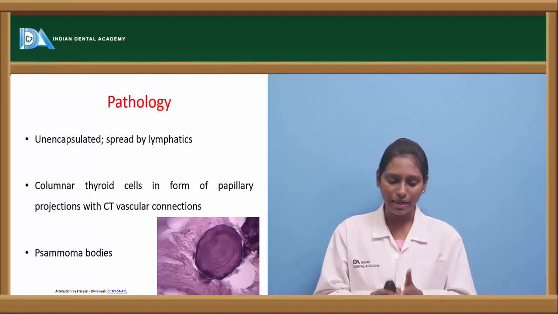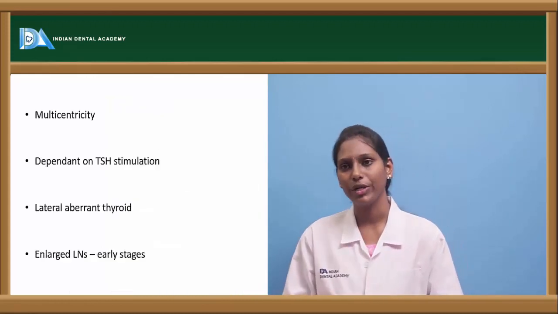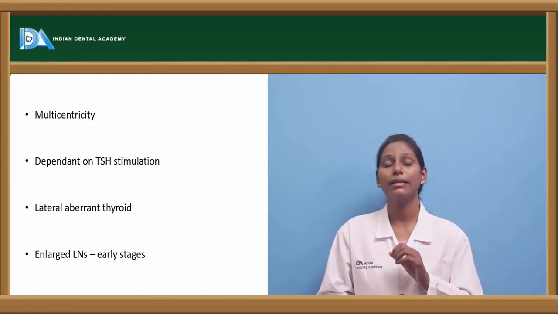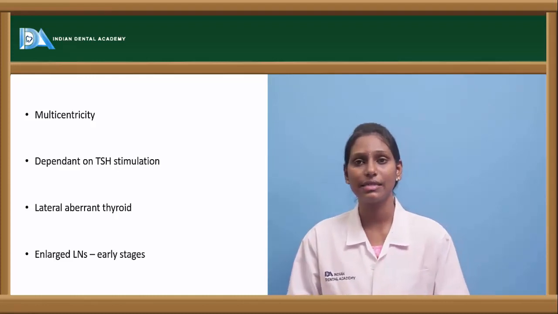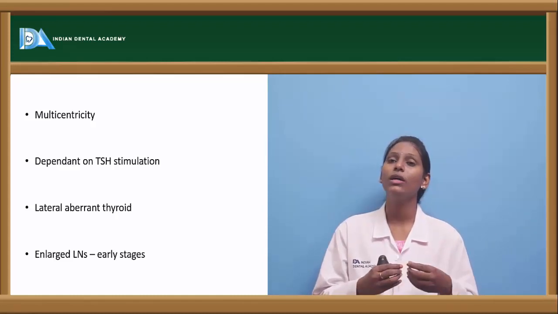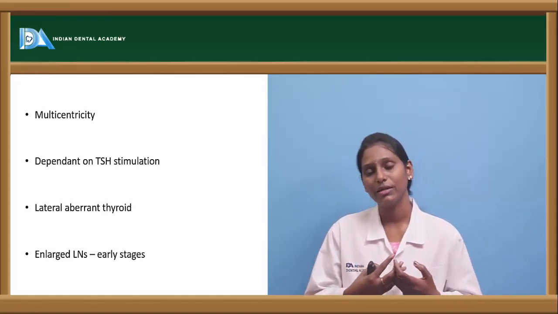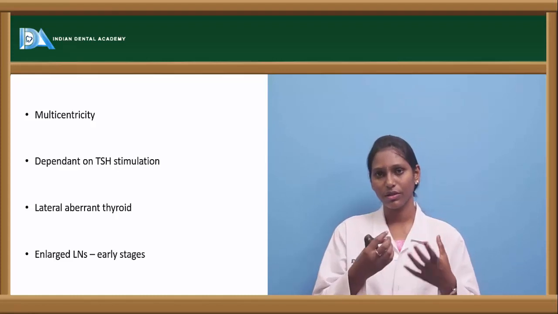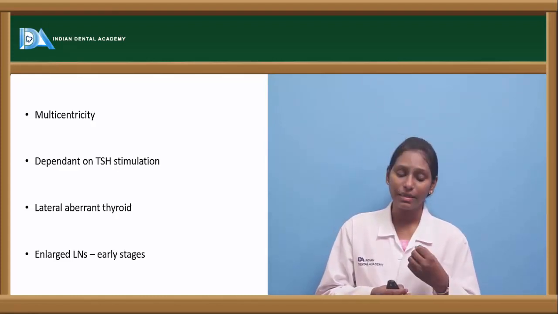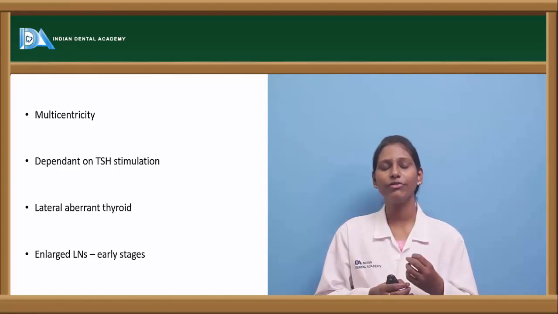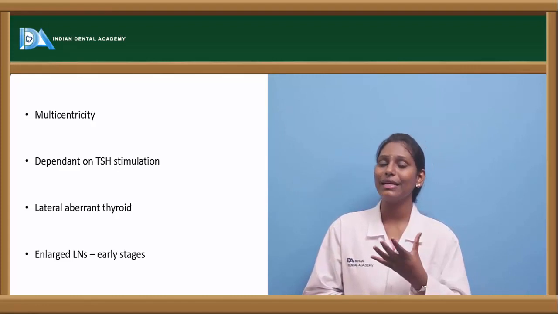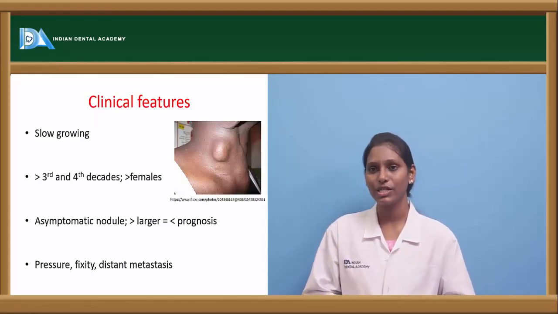These are actually called psammoma bodies, and this tumor is known for its multicentricity, and it is dependent upon TSH stimulation. The more the TSH, thyroid stimulating hormone, the more the growth in the size of your tumor. And enlarged lymph nodes can be seen in the early stages; lymph node metastasis is usually very early. Before the nodule grows in size, the lymph nodes are usually enlarged in these cases.